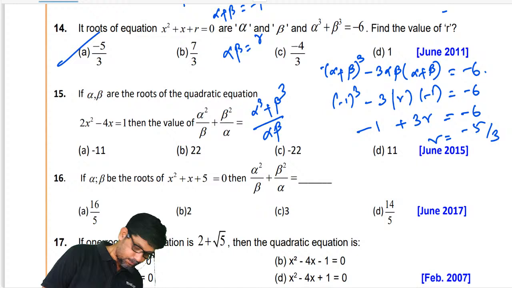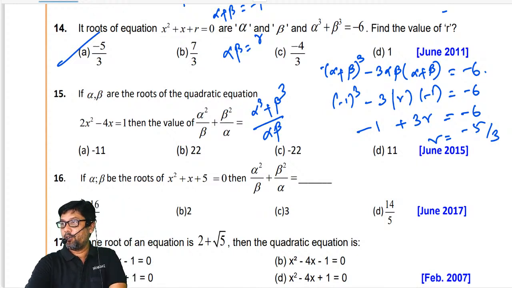Everyone is getting minus 22. Online, you got it?